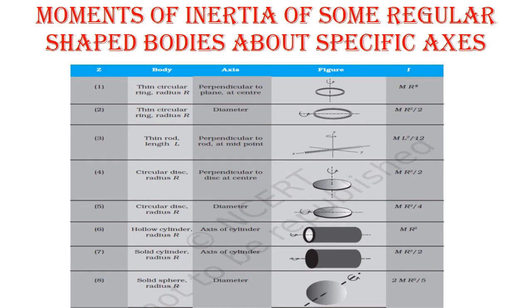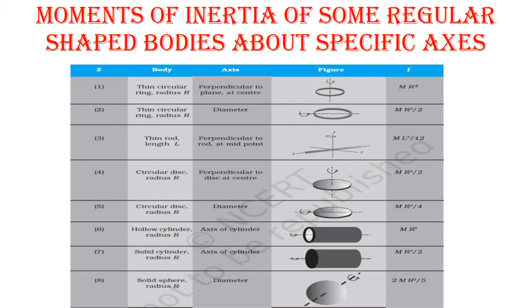Now, moment of inertia of some regular shaped bodies about a specific axis. Moment of inertia of a thin circular ring of radius r is mr² about an axis perpendicular to the plane passing through its center. The moment of inertia of the ring about its diameter is mr²/2, where m is its mass and r is its radius.